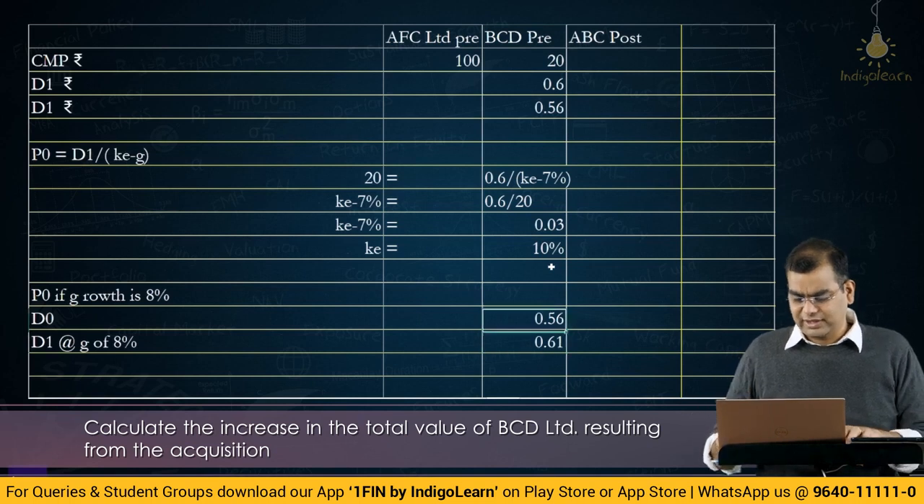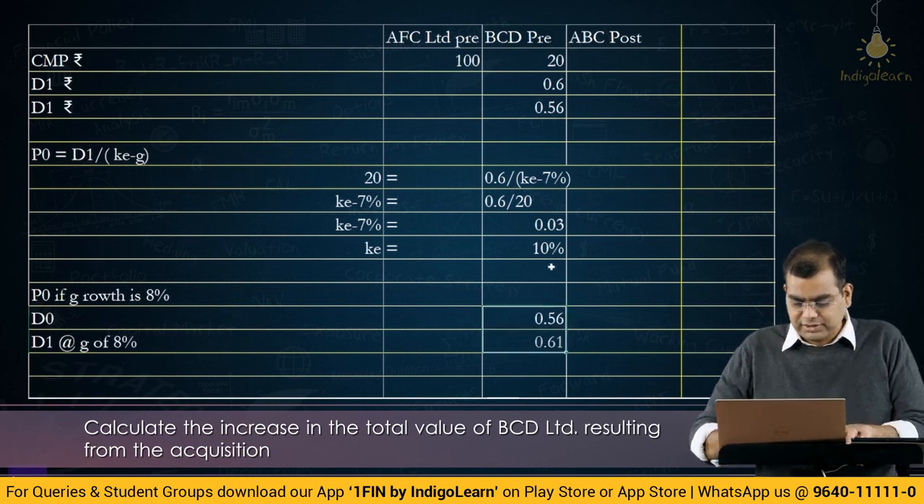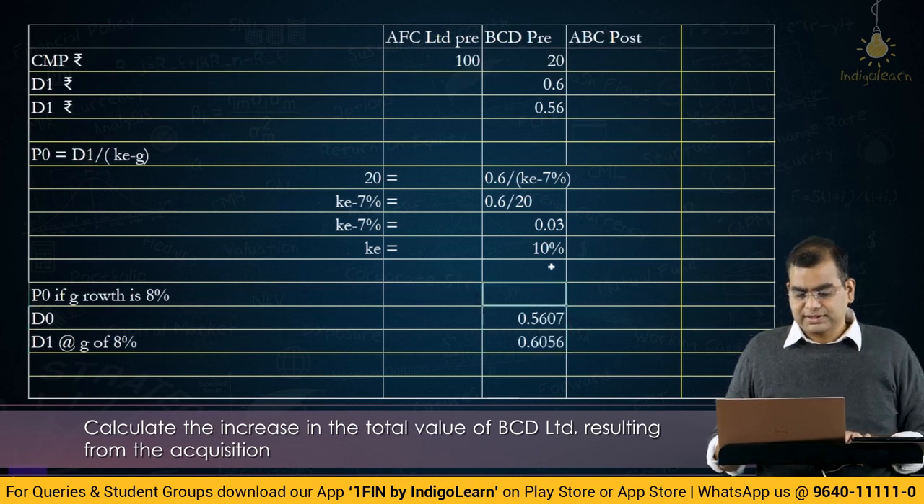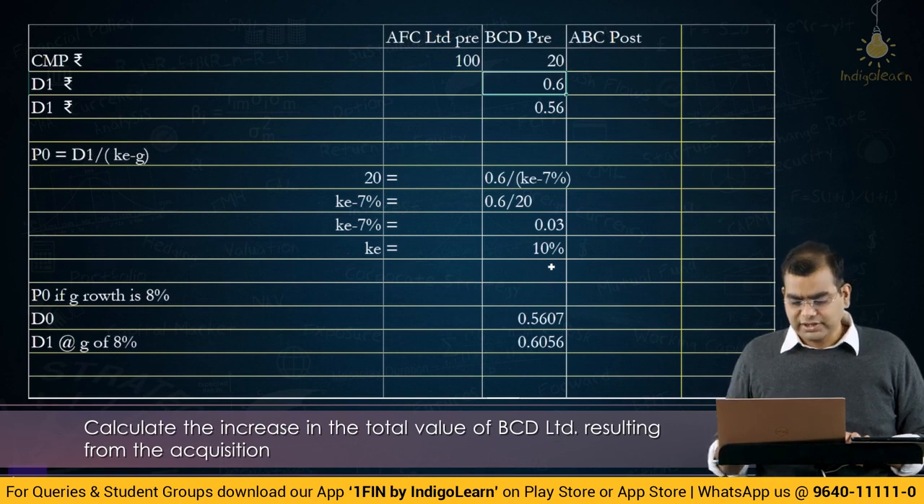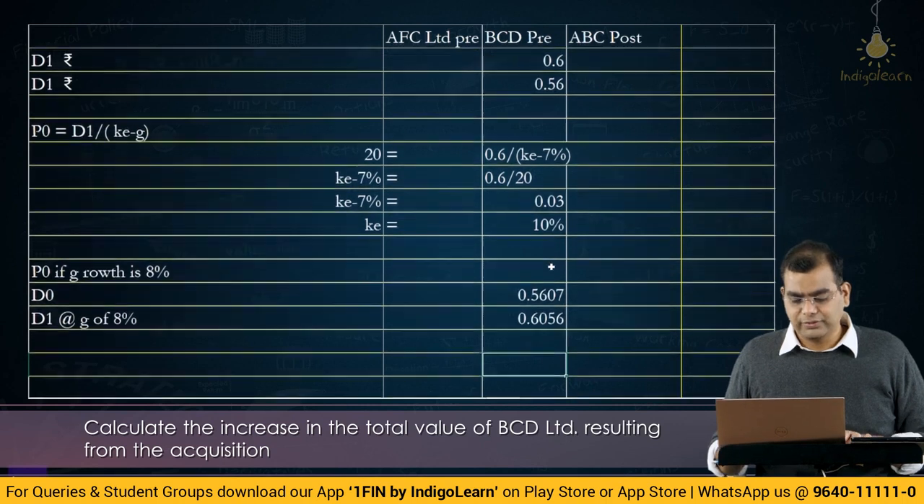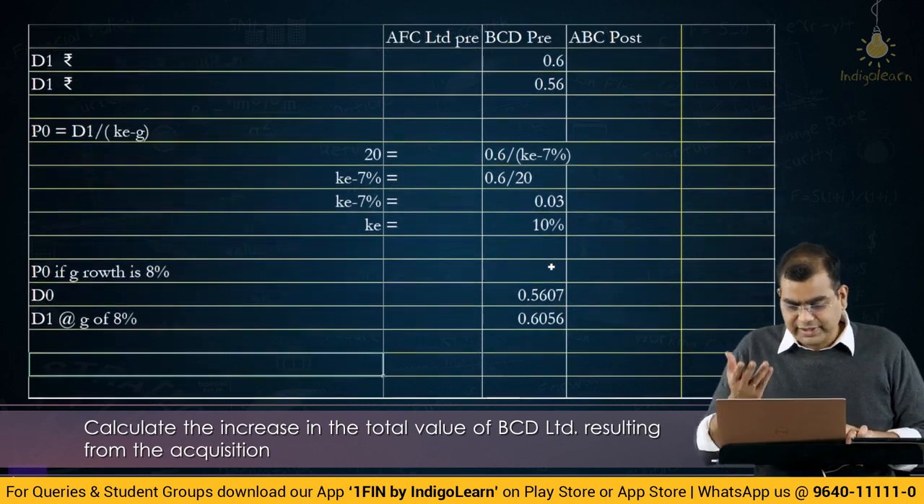That is 0.6056, I will put them all in 4 decimals. I have just found D0 and recomputed D1. Why have I computed D1? Because they themselves have said that D1 is 0.6, but they are saying that after it comes under the control of another company, the growth rate will change. So, when the growth rate is going to change, obviously you have to consider a different dividend, right? And we already have the cost of equity.